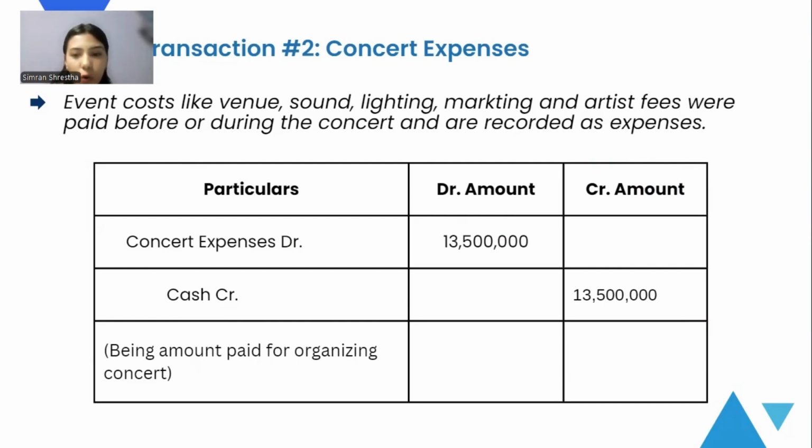The expenses were recorded as debit, and the cash outflow was credited. This shows the money was spent to put on the show. This followed the matching principle as well.